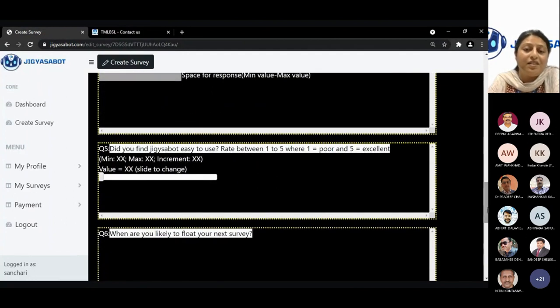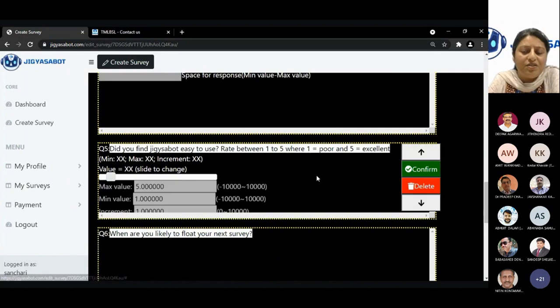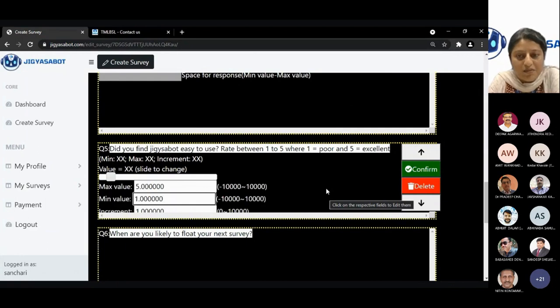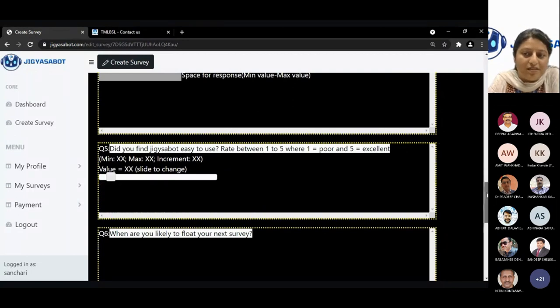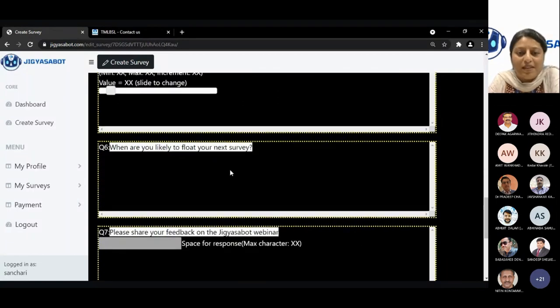So your rating. The rating can be a number, it can be a scale. You can decide the range, whether 1 is for poor and 5 is for excellent. You can decide your range. You can add the incremental value. In this case, we have added maximum value as 5, minimum 1, and an increment of 1. So in the Likert scale, the scale is going to move in increments of 1. You save or you confirm the question, and then you move on to the next one.